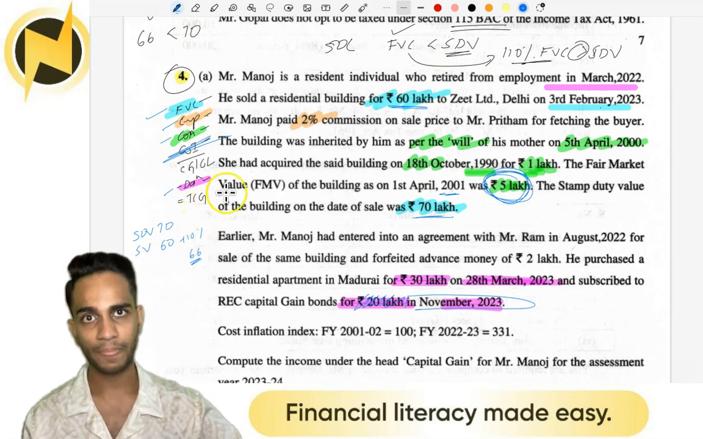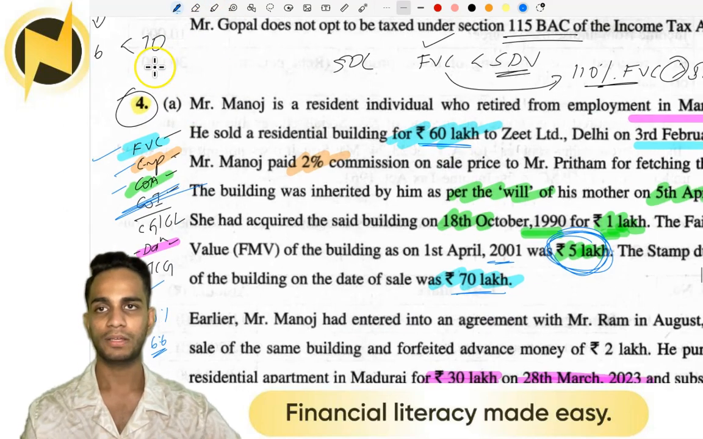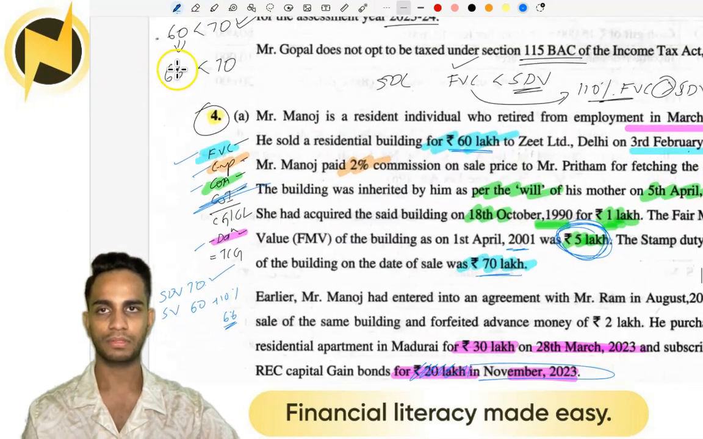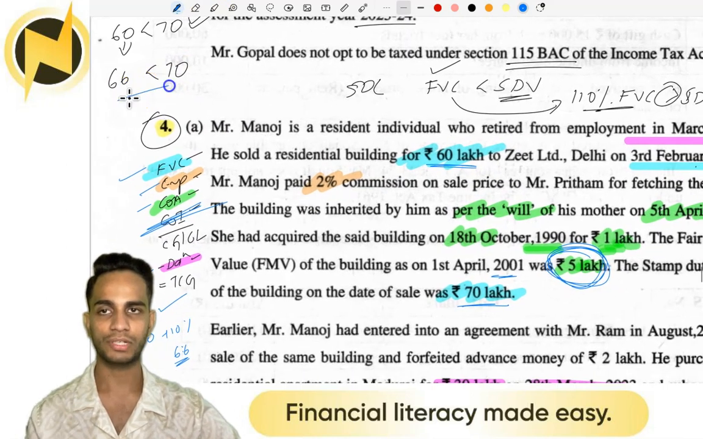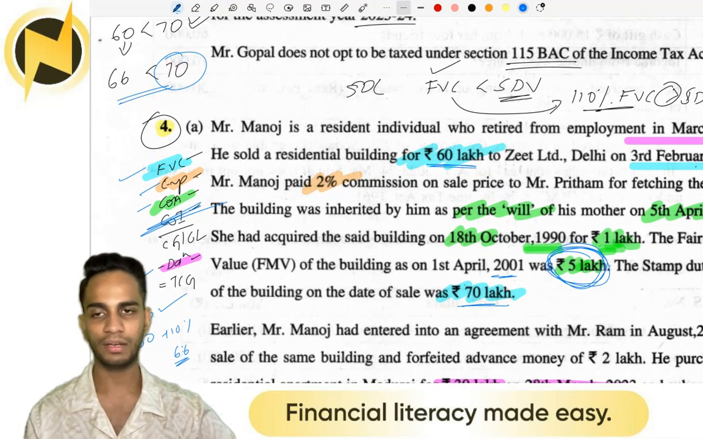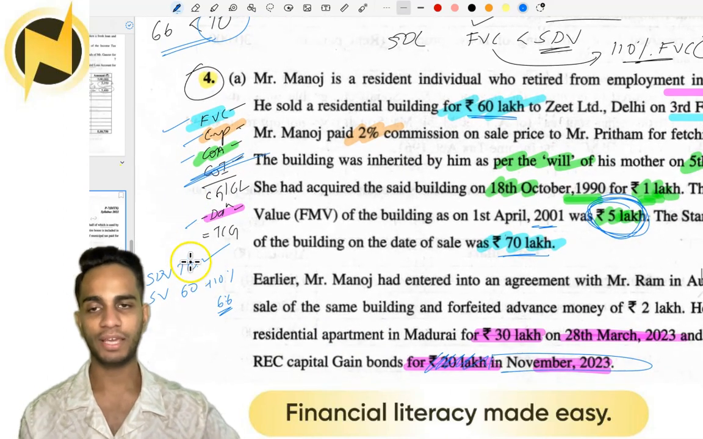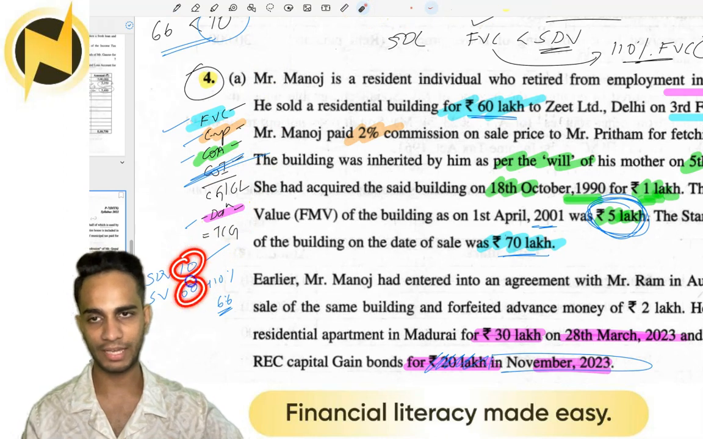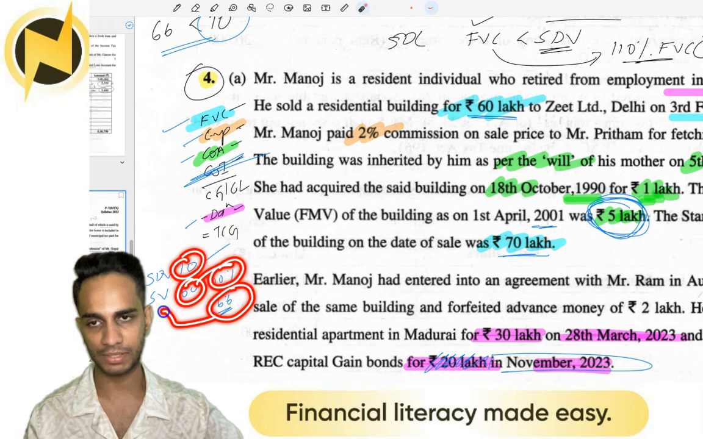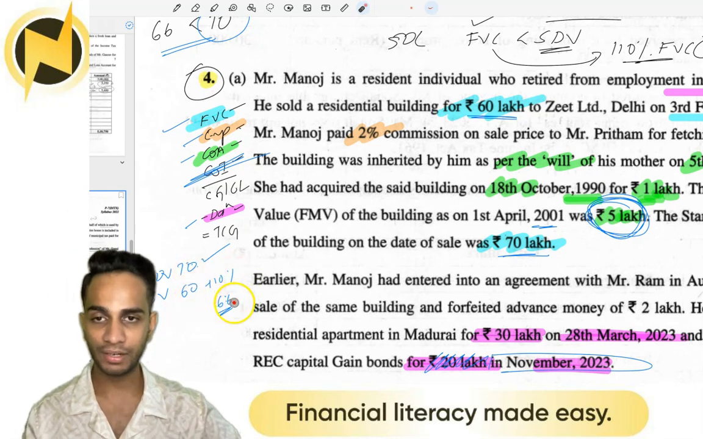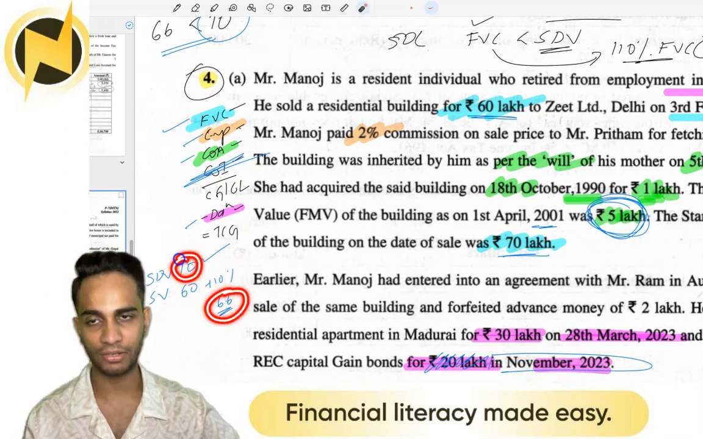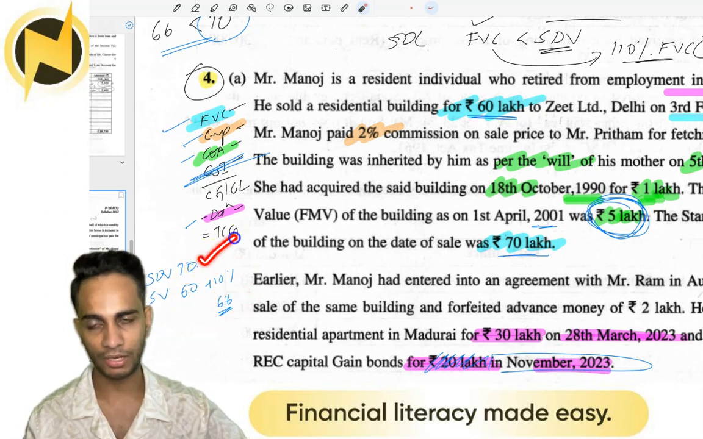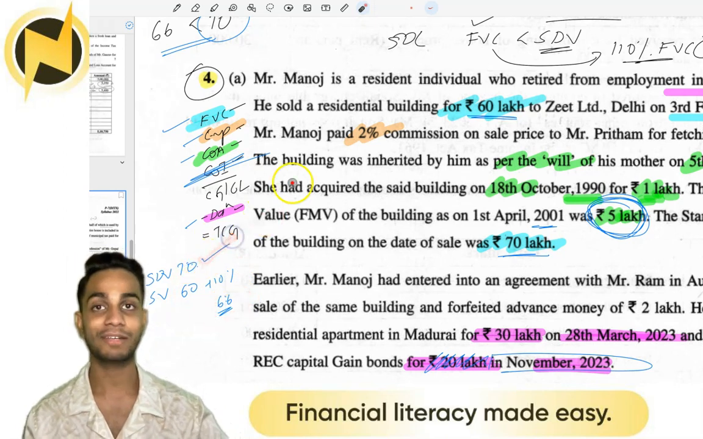Now still 66 is less than 70, right? 66 is less than 70, so you still take 70. Clear? So whenever you have a case where your stamp value is higher than your sale value, take the 10% extra and find out 110% of your sale value. If the 110% of sale value is lesser than your stamp value, then you take your stamp value itself. Okay? This is section 50C.